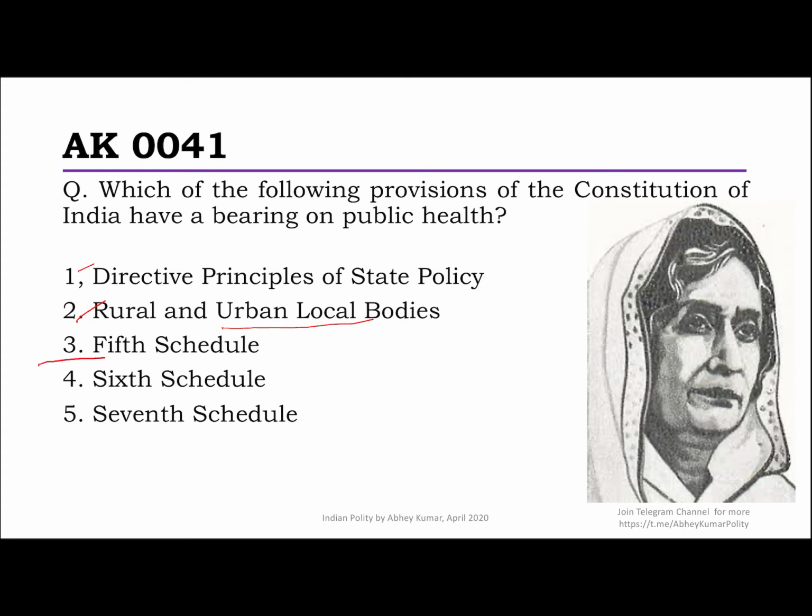Now in the 5th schedule, there is actually no bearing on health as such. There is nothing specifically mentioned there.